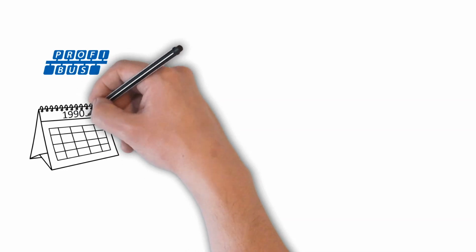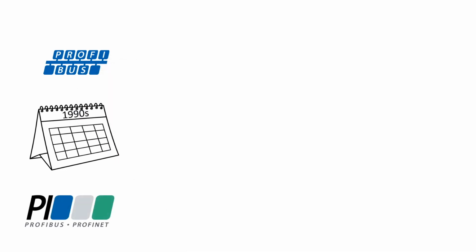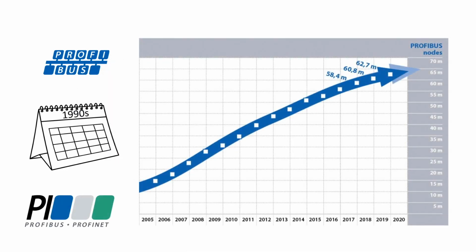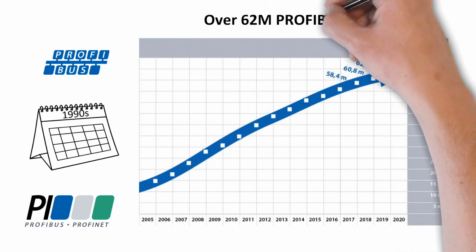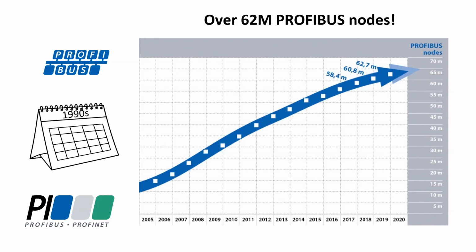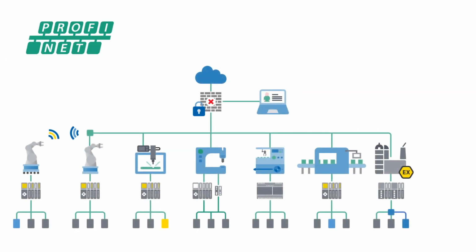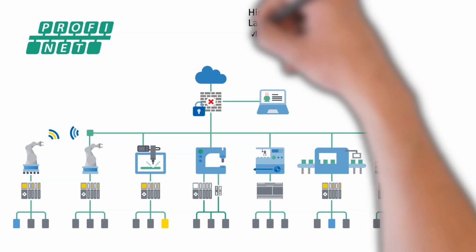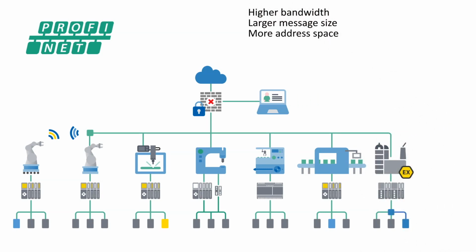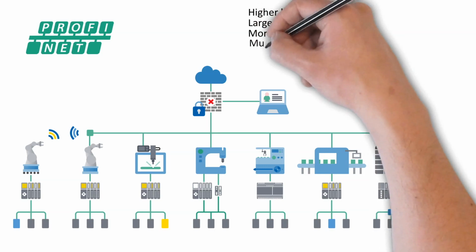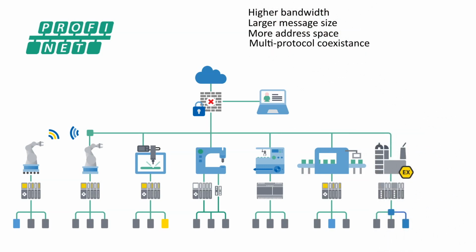Profibus was introduced in the early 90s by PI. Currently, it is the leading field bus technology in terms of functionality and adoption. By 2019, there were over 62 million Profibus nodes installed worldwide. Today, the trend continues with industrial Ethernet standards such as Profinet. Higher bandwidth, larger message sizes, and address spaces are some benefits. Plus, multi-protocol coexistence enables modern network architectures and connections to higher level systems.